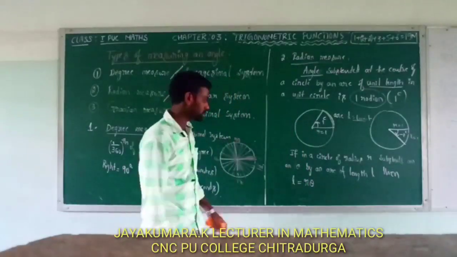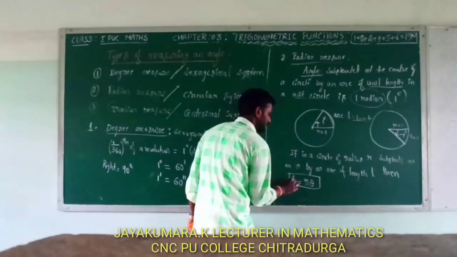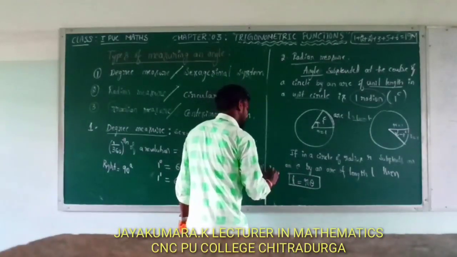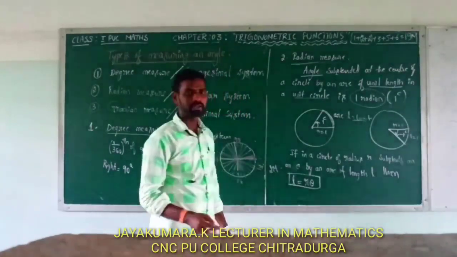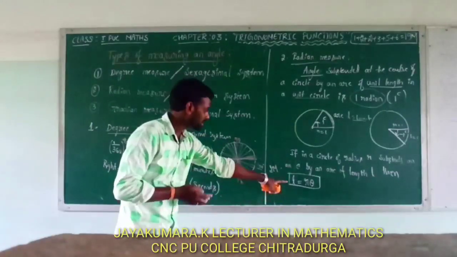Then L is equal to r theta. This is a very important relation. On this relation you will get a 1 mark or 2 mark question. Okay, on this relation you will get what?